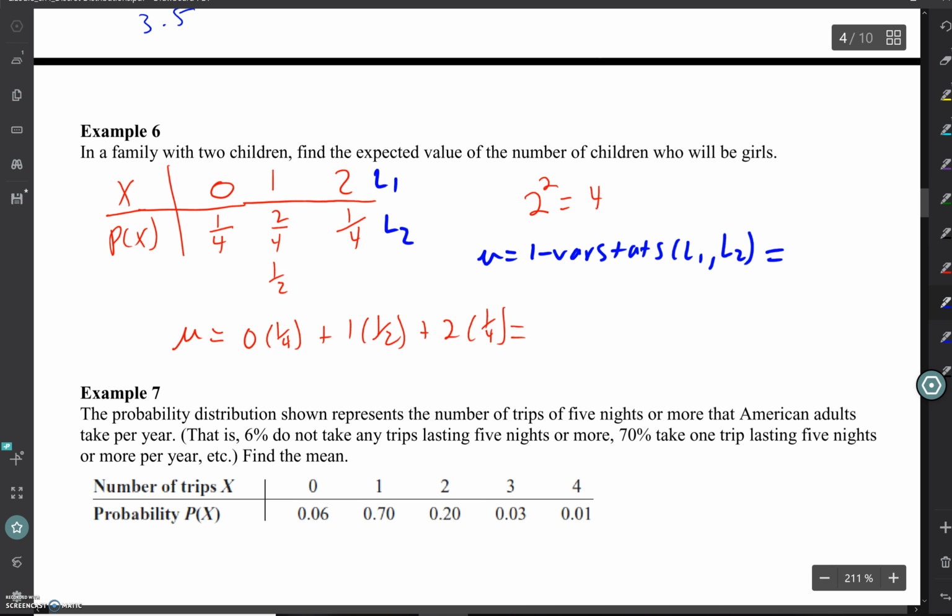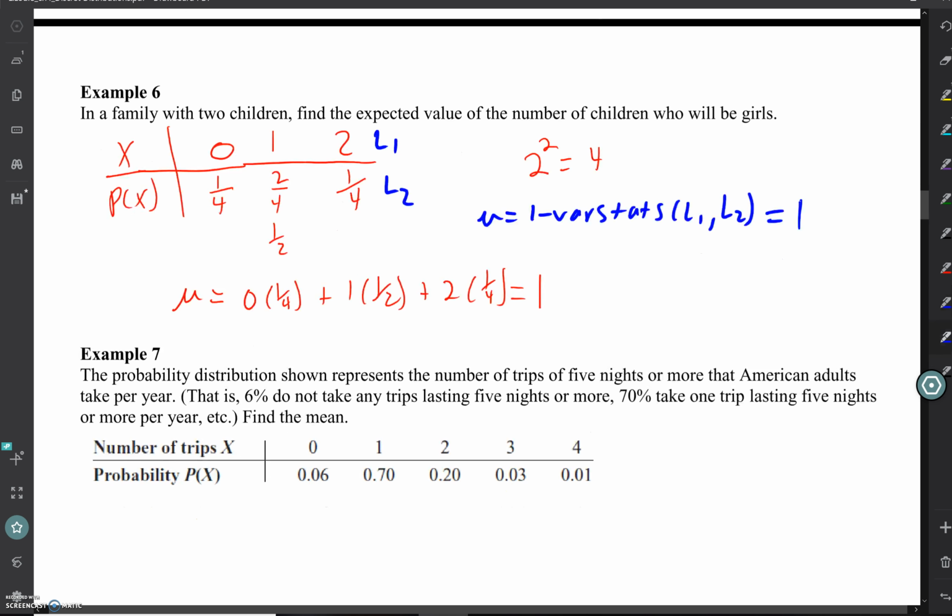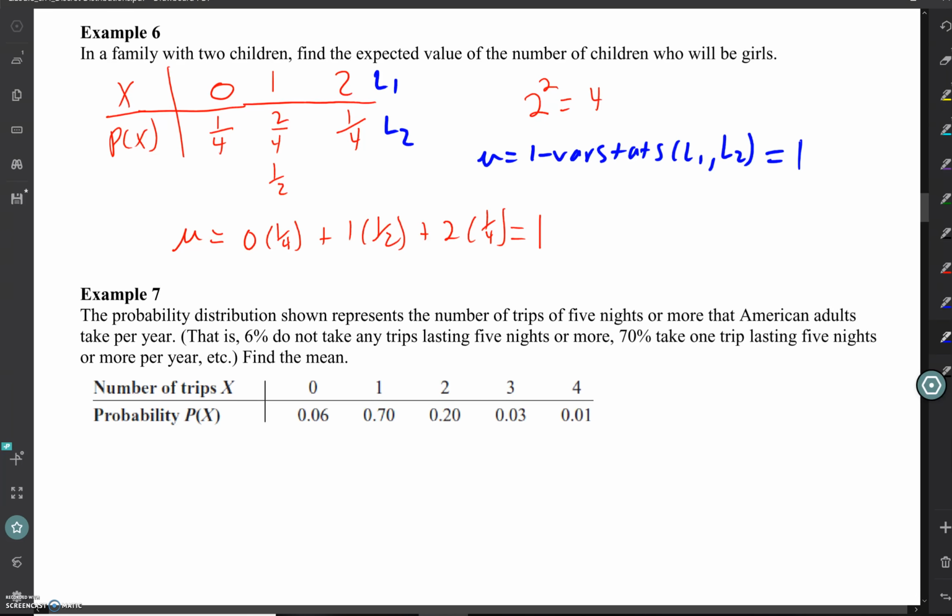So let's see what we get for that. We're not too surprised that it's 1 because you have a 50-50 chance of getting a boy and a girl. So we would expect that you would get 1 on average when you have 2 kids. Questions on that? No?